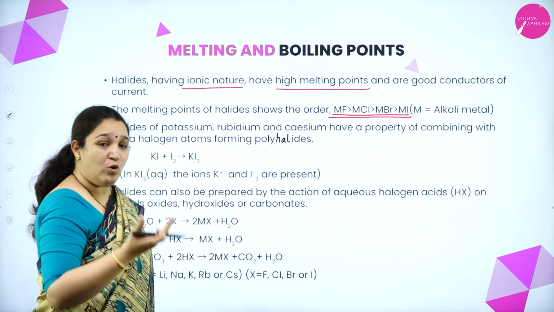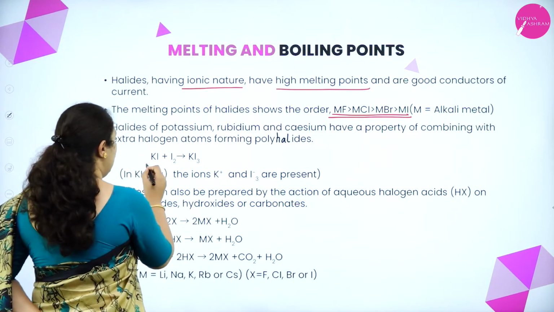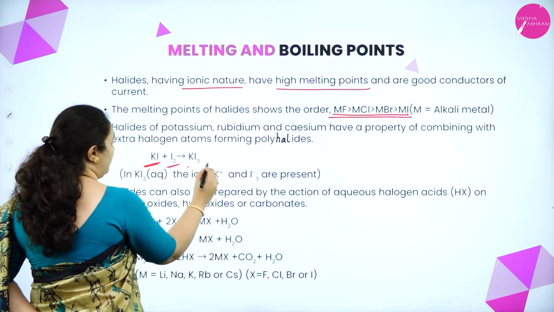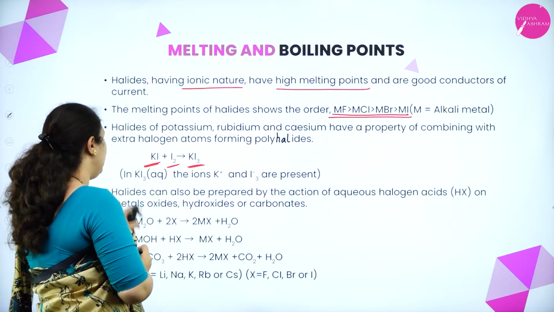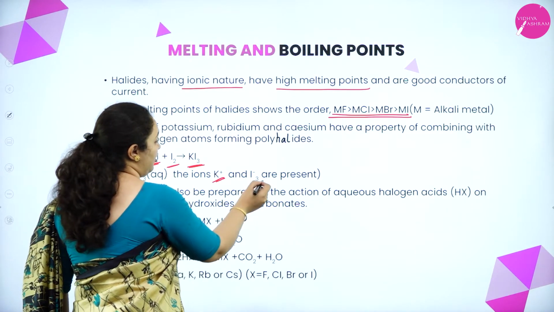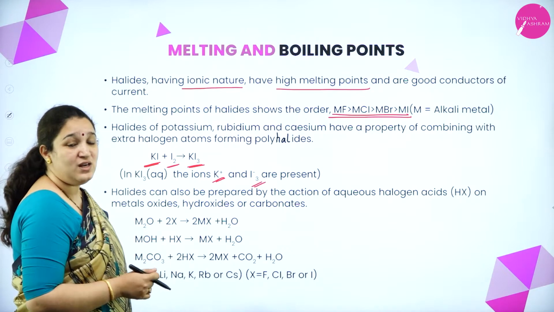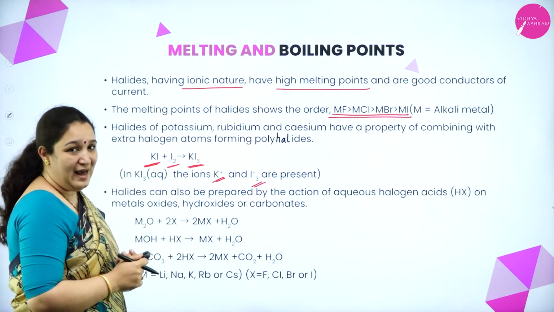Halides of potassium, rubidium and cesium are already halides, but they take up more or extra halogens to form polyhalides. You can see potassium iodide takes up iodine to form KI3, which in aqueous solution has K plus ion and I3 minus ion present. So they take up some more extra halogen.